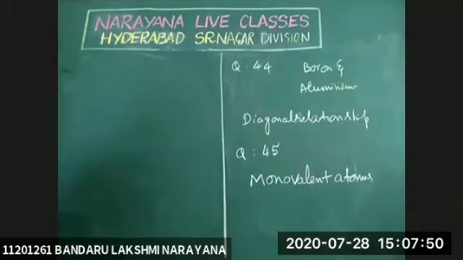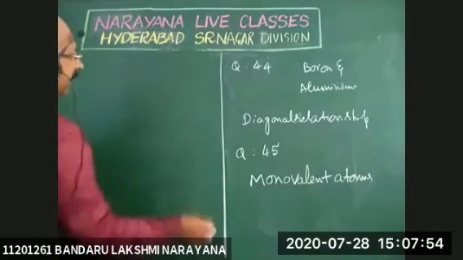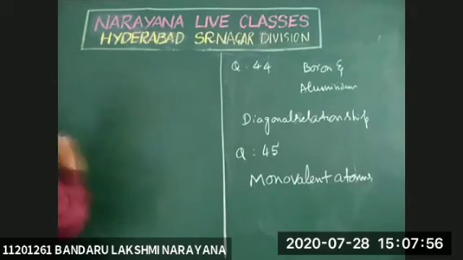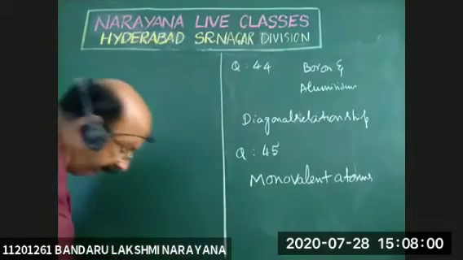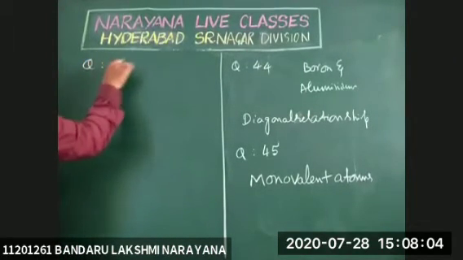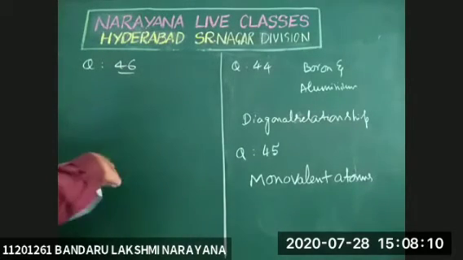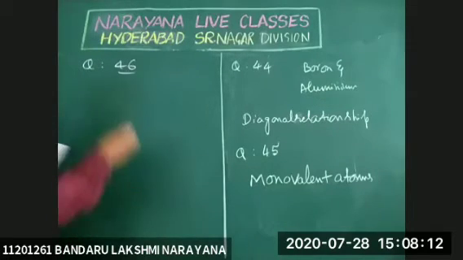Question number 46. The number of elements which are more electropositive than iron in the following.